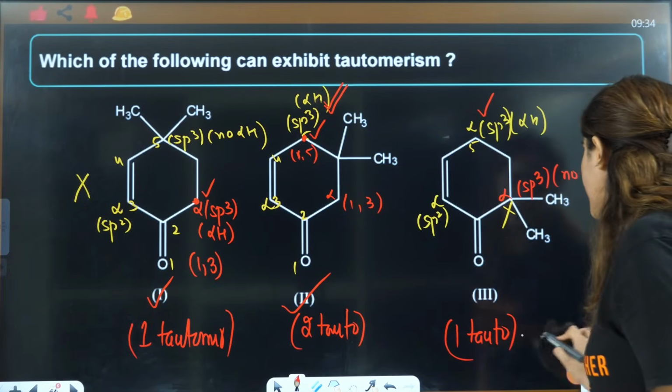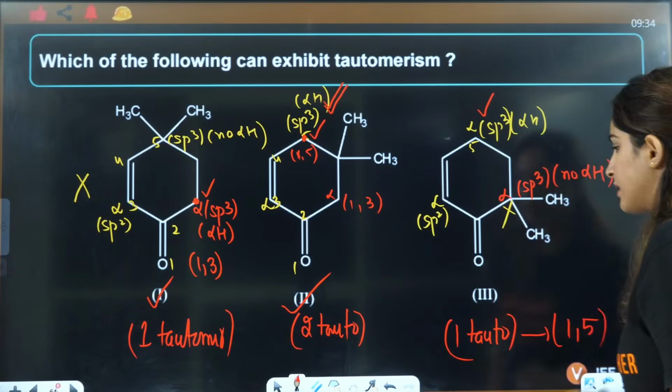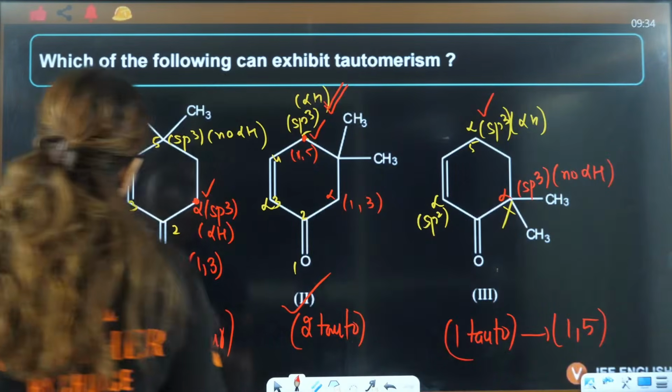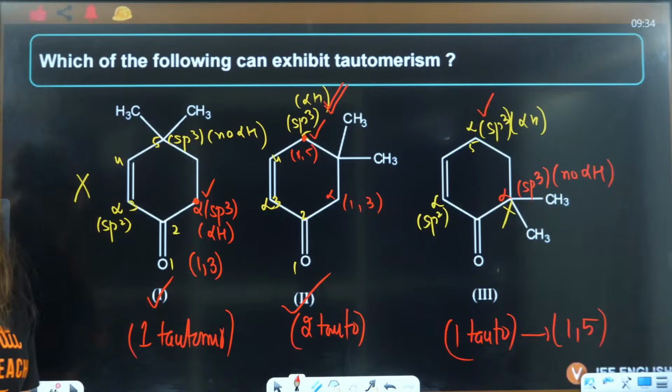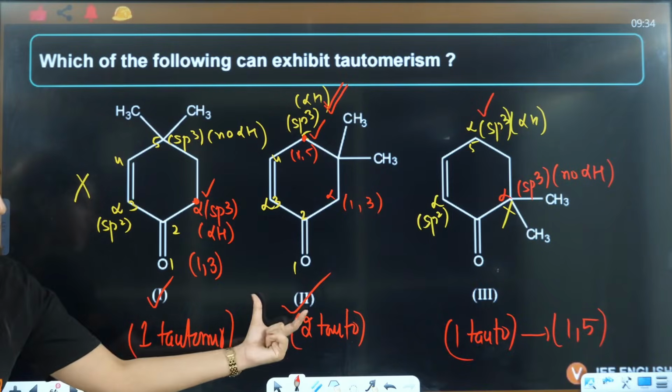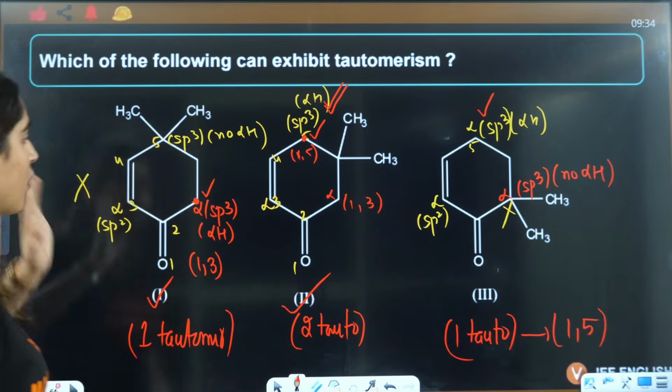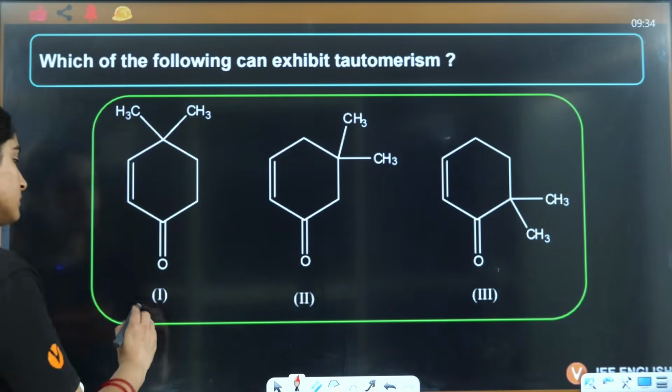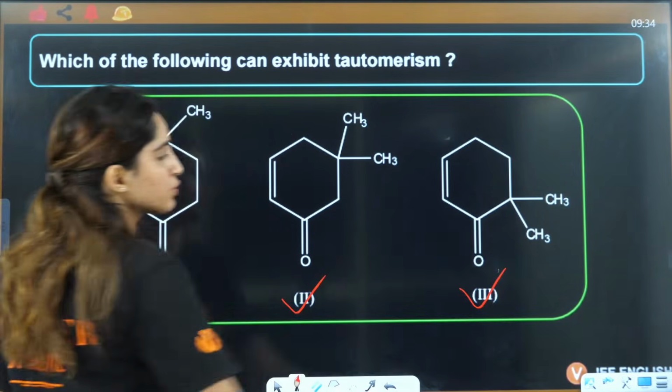And that too 1, 5 system. Here both 1, 3 and 1, 5. Here it will be 1, 3 system. Tell me guys if that is clear to all of you. All are showing you tautomerism. Here it is 1, here it is 2, here it is 1. Right? Okay. So all of them are showing you tautomerism.